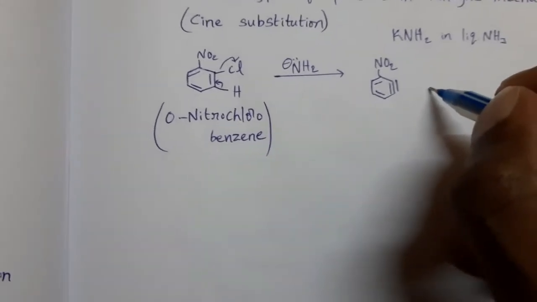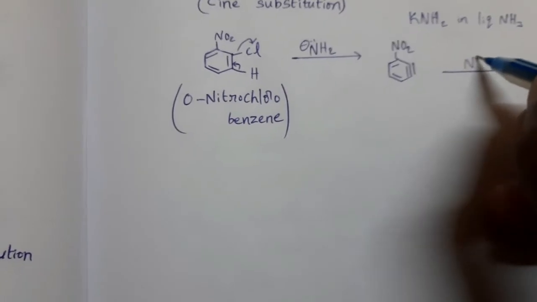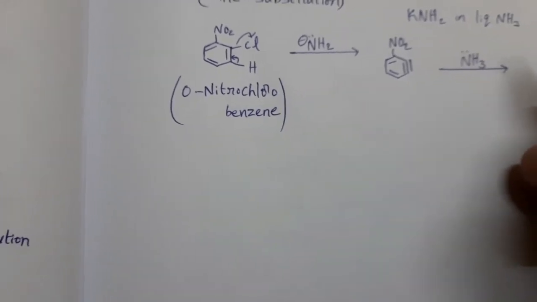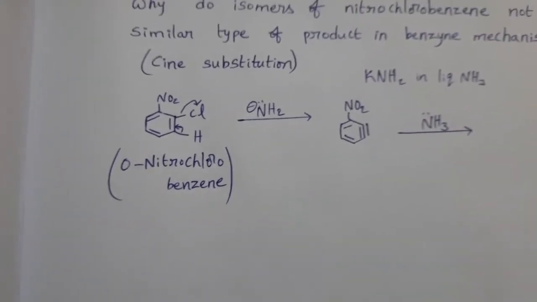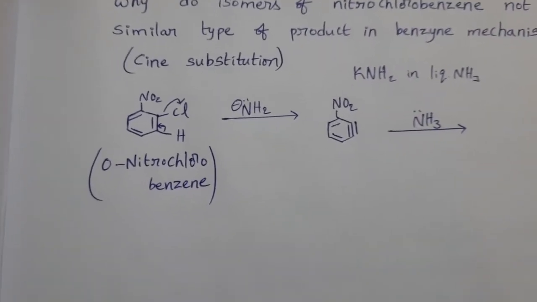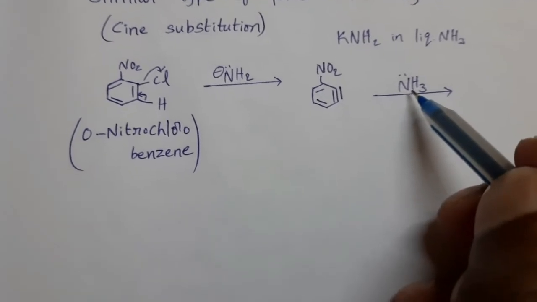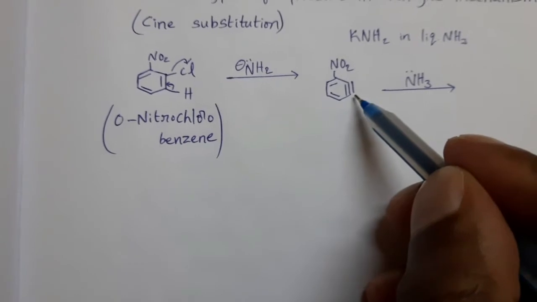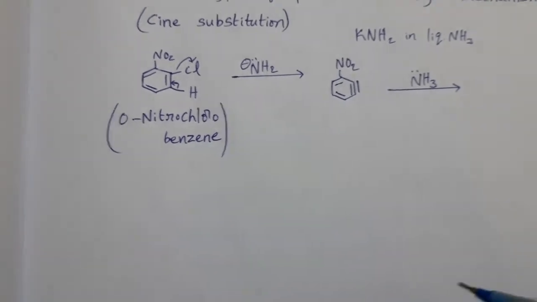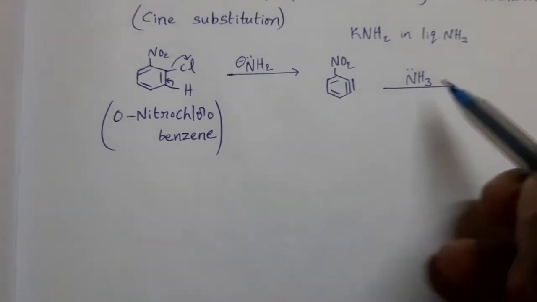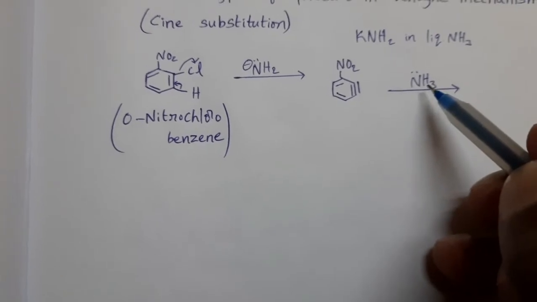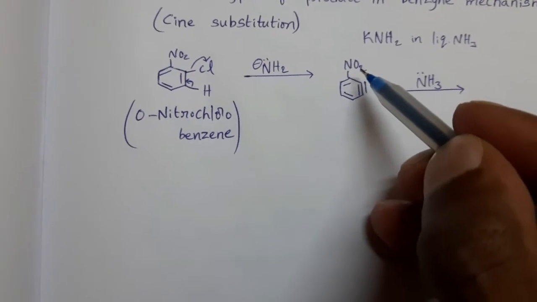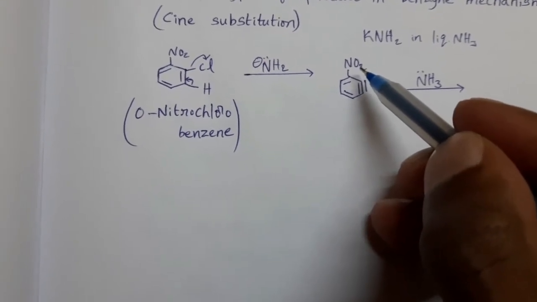Now it is treated with liquid ammonia, polar solvent liquid ammonia. Then there is a possibility of two types. Two possibilities are there. This NH3 can be attacked at this position or at this position. How can we decide its exact attacking position? Here NO2 is a meta-directing group. That means it is an electron withdrawing group.